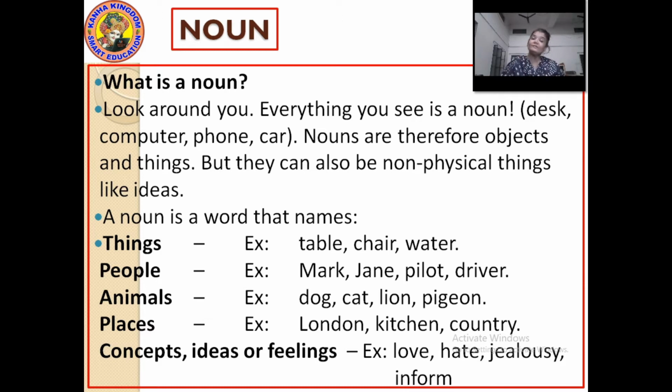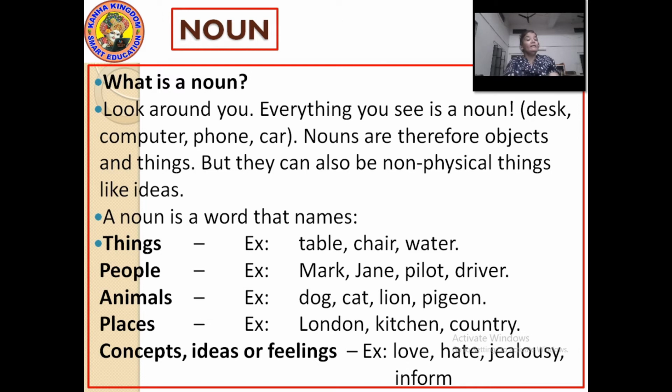So all these things are nouns, whether it is a non-living thing or a living thing. Nouns are objects and things, but they can also be non-physical things like ideas, such as love, hate, jealousy, anger, happiness. These feelings also come into nouns.